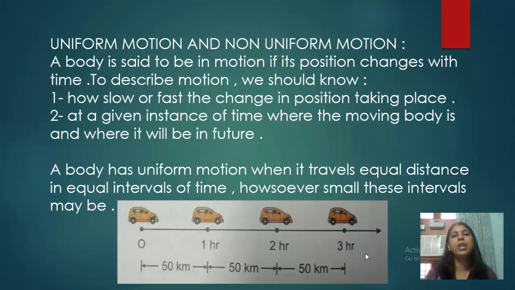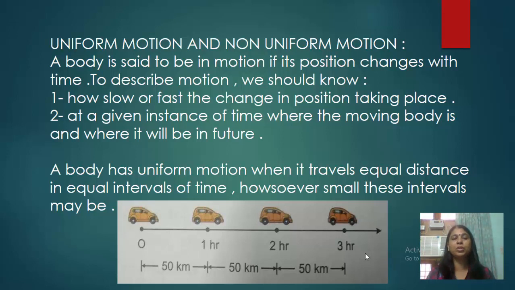Now, uniform motion and non-uniform motion. A body is said to be in motion if its position changes with time. So, to describe motion, we should know, number 1, how slow or fast the change in position is taking place, and number 2, at a given instant of time, where the moving body is and where it will be in future.